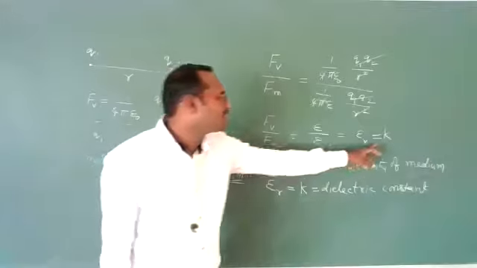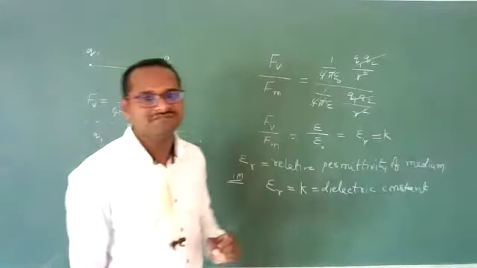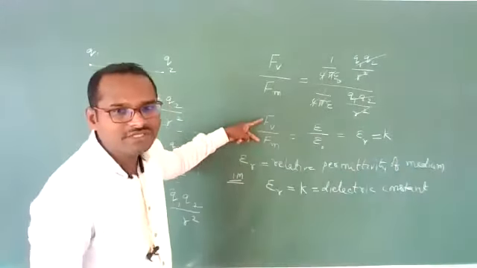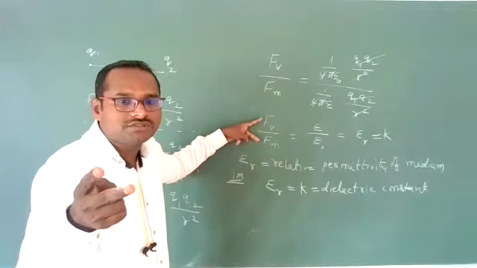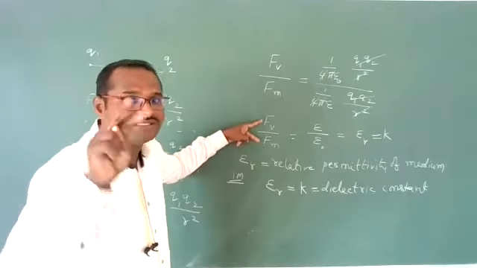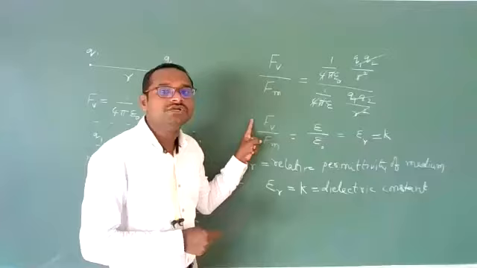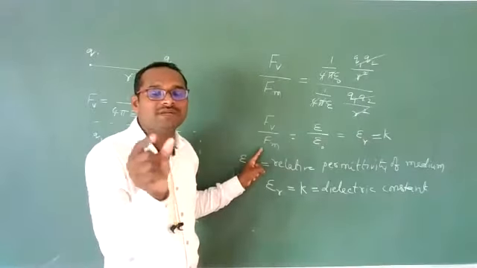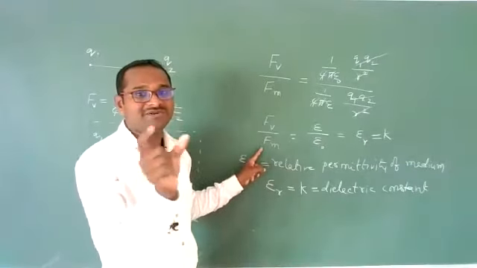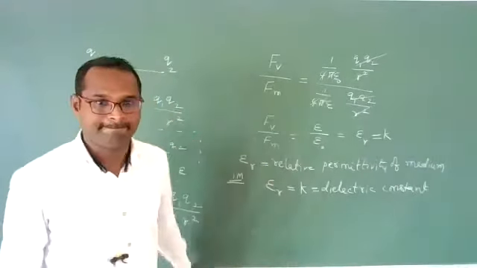So the dielectric constant of a medium is the ratio between the force between two charges separated by some distance when they are placed in air to when they are placed in a particular medium. But the separation between the two charges should be the same.